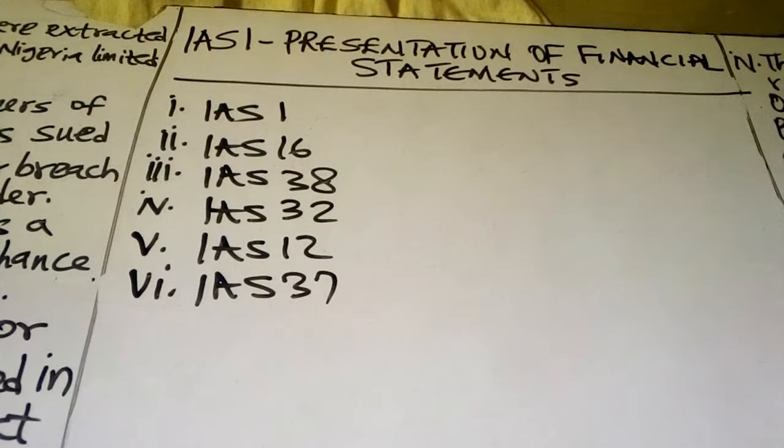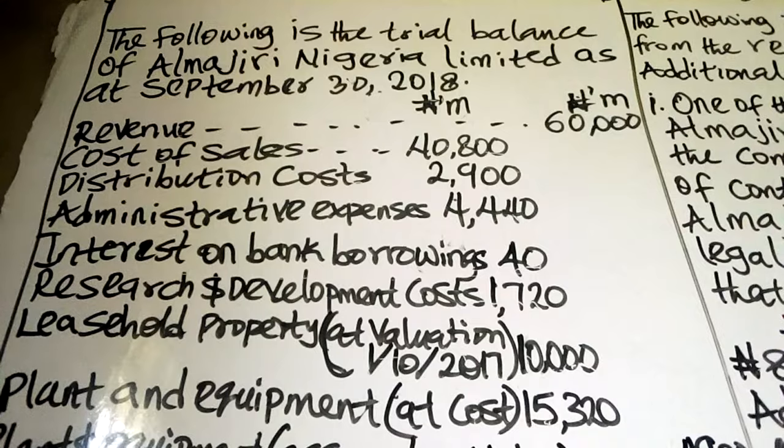IAS 1, presentation of financial statements. This question is obtained from ICAN May 2021 financial reporting, question number 1, 40 marks question.